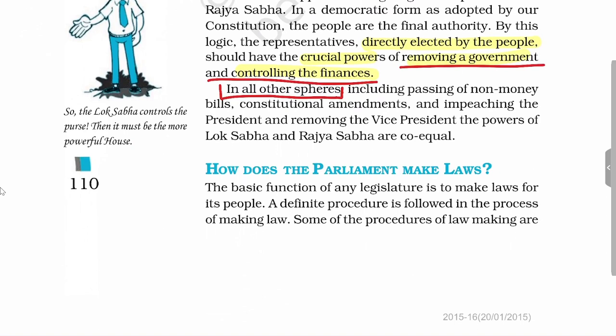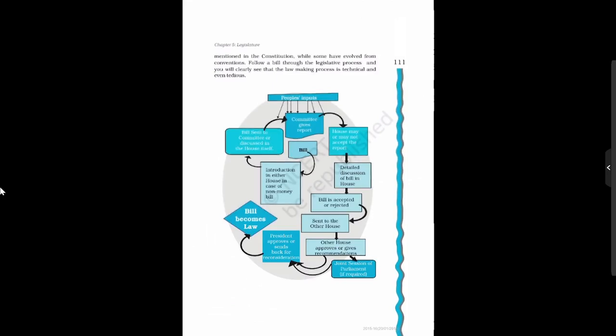Now we'll see how the Parliament makes laws. Since it is a law-making body, what is the procedure in Parliament to make law? To understand this procedure, you have to see this chart.